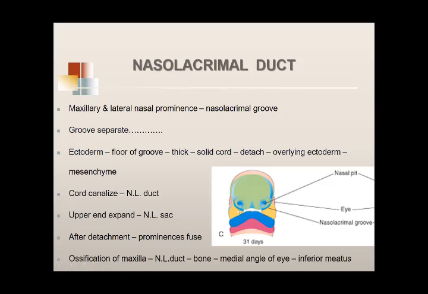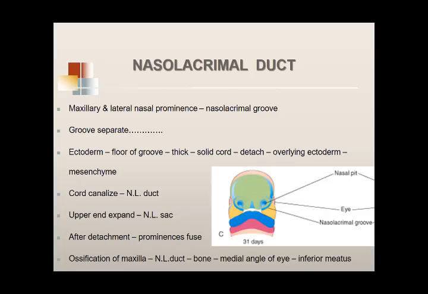I hope you remember that ectoderm is on the surface, right? Deep down, underlying the ectoderm, you have mesenchyme. So when the epithelium proliferates, it forms a solid rod.